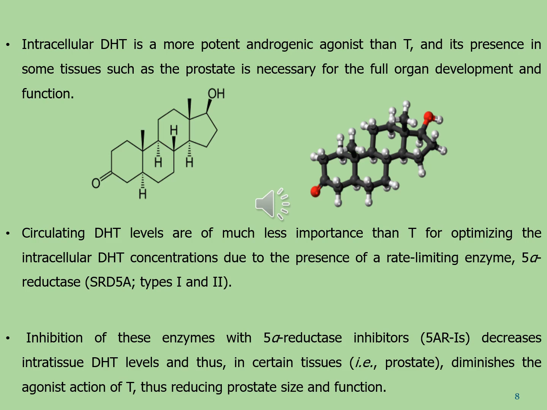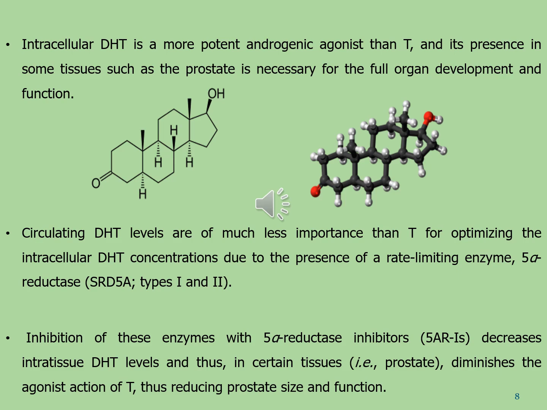Inhibition of these enzymes with 5-alpha reductase inhibitors decreases intratissue dihydrotestosterone levels, and thus in certain tissues, such as prostate, diminishes the agonist action of testosterone, thus reducing prostate size and function.